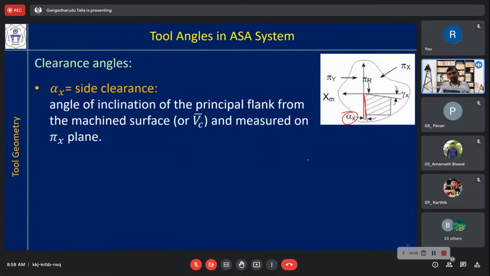Yes, the machined surface is also in that direction. Okay, because VC is like this, VC. So with respect to that, it is defined and measured on the pi x plane. Okay, alternatively you can say pi y plane also. Flank from the pi y plane is also very much correct.